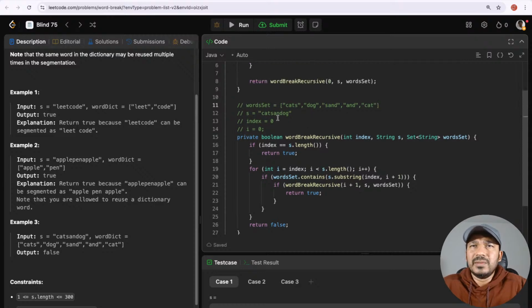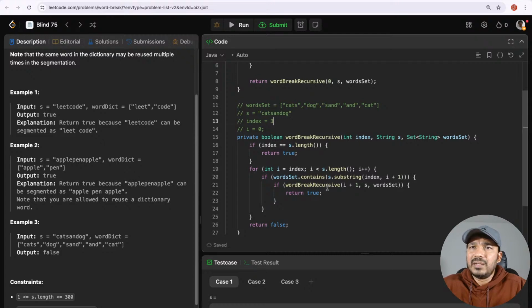Okay, so we are starting with index 0, and index is not equal to s dot length. For i equal to index, the word break doesn't contain index to i plus 1, and it doesn't contain until the word cat. Okay, so cat is contained in the dictionary. So cat means 0, 1, 2, so index will be equal to 3. So I'll make a recursive call, word break recursive call, starting from index 3.